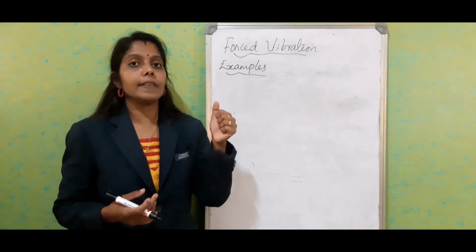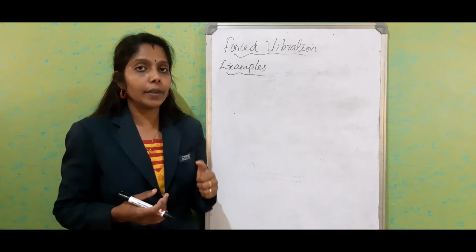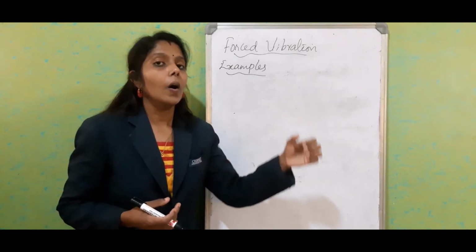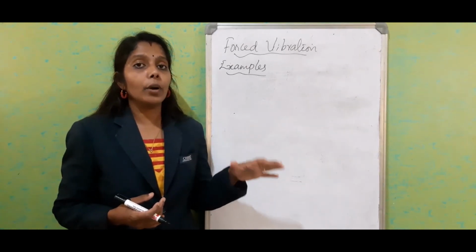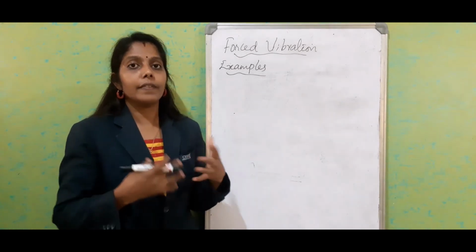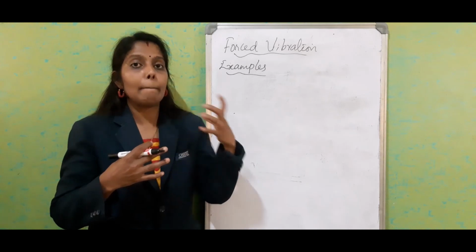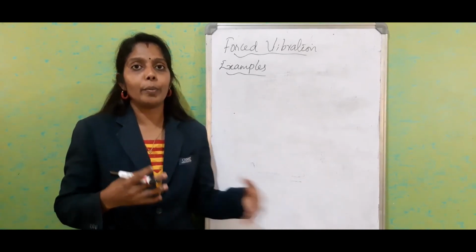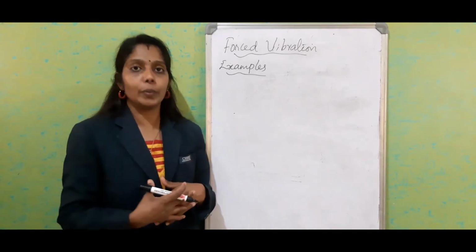So this external periodic force makes the tabletop vibrate with a forced vibration.